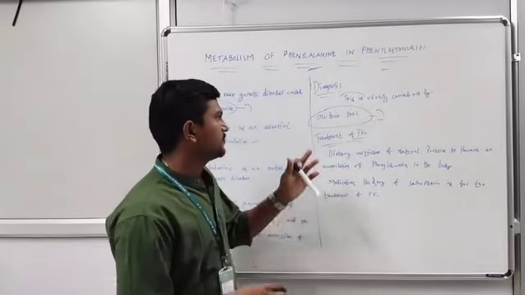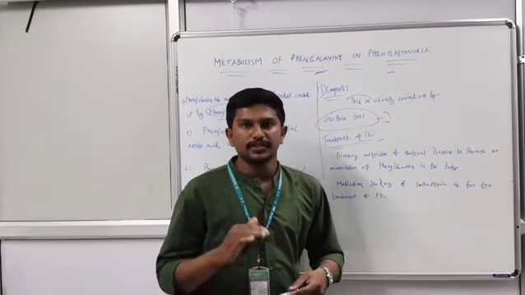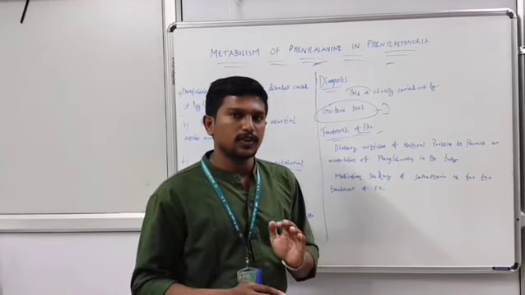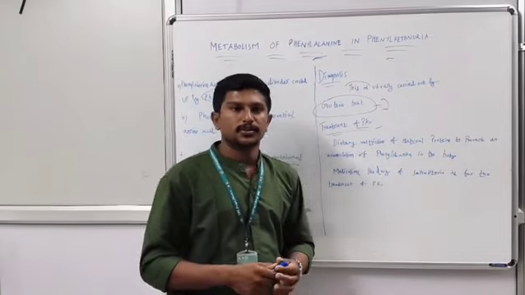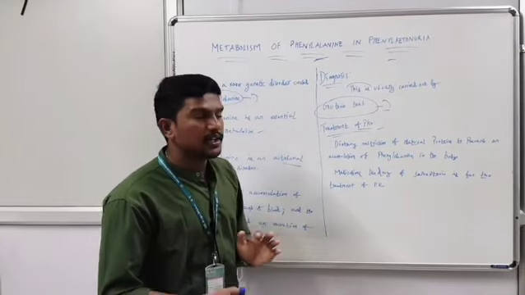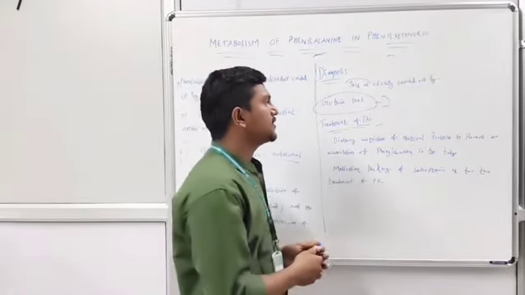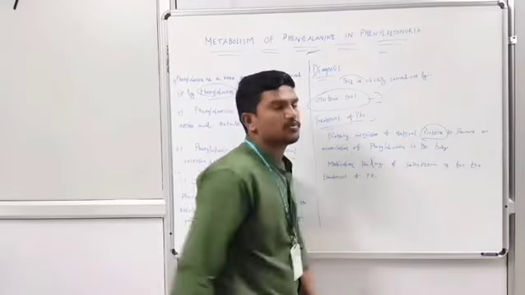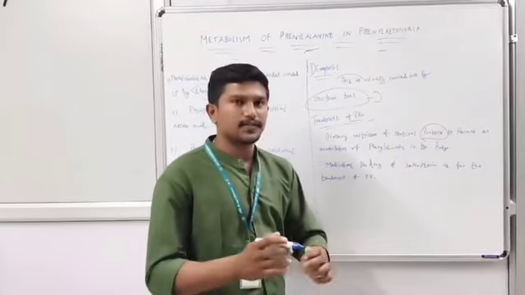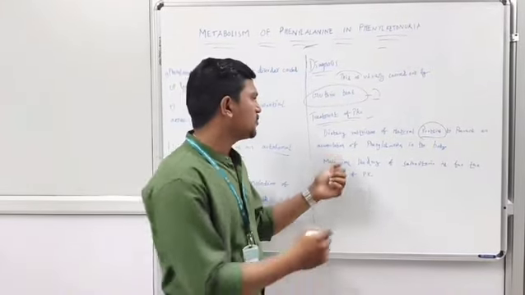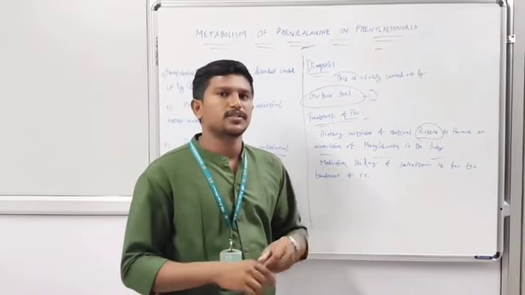And next, what are the treatments followed for the genetic disorder phenylketonuria? The treatment is dietary restriction of natural sources of proteins to prevent an accumulation of phenylalanine in the body. Examples are meat and soya, present in natural items.